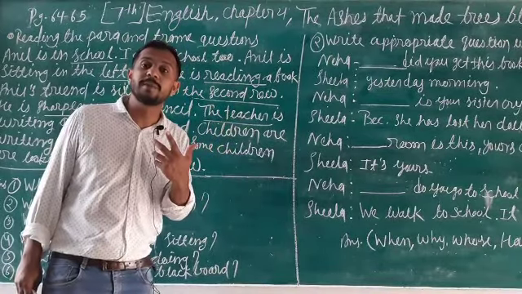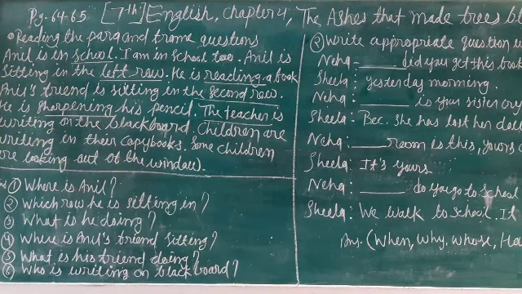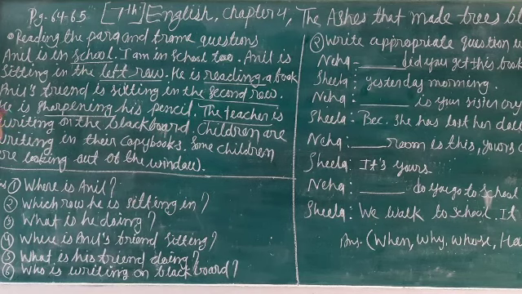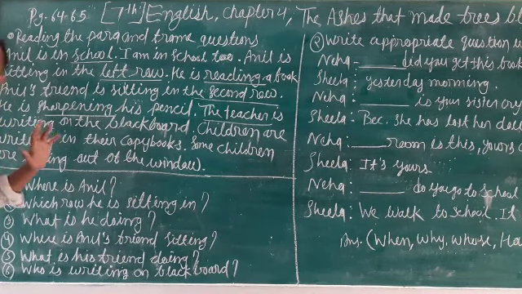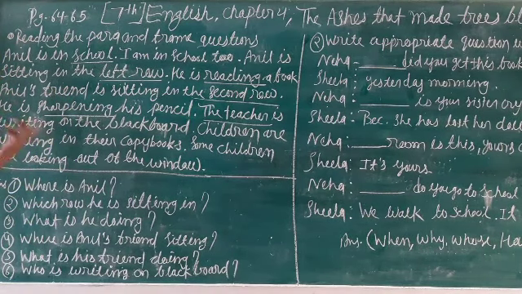The teacher is writing on the board. So our question will be created by using who as an interrogative pronoun. Then we ask the question, who is writing on the blackboard?